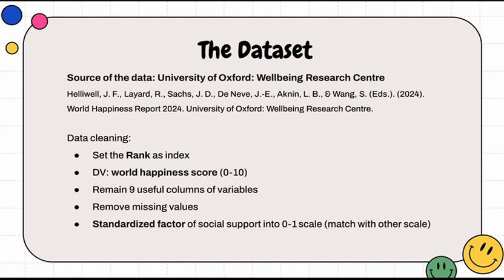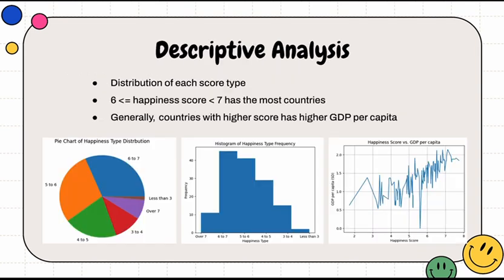To clean the data, I selected 9 columns that include the happiness score, the ranks, and some independent factors. I removed all of the missing values and also standardized some of the factors to match with the other data scale. From the descriptive data, we can find that countries with happiness between 6 to 7 have the most distribution, and generally, countries with higher scores also have relatively higher GDP per capita value, but it still needs statistical analysis to test the relationship.